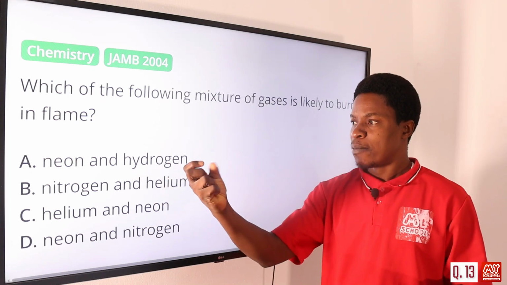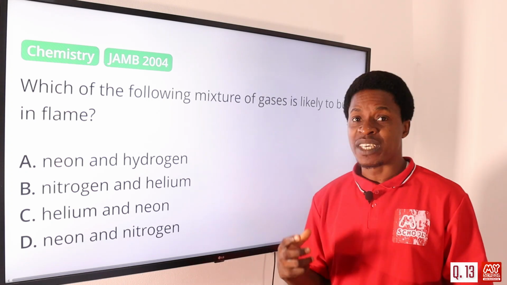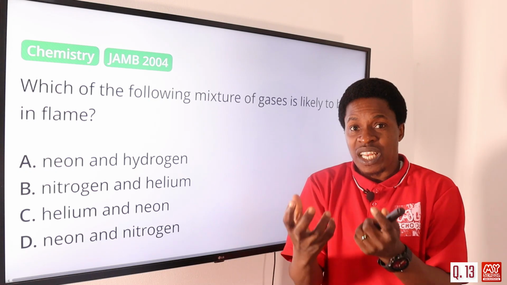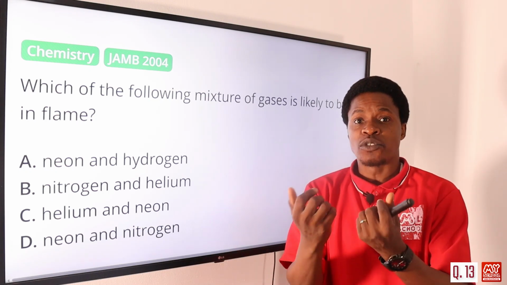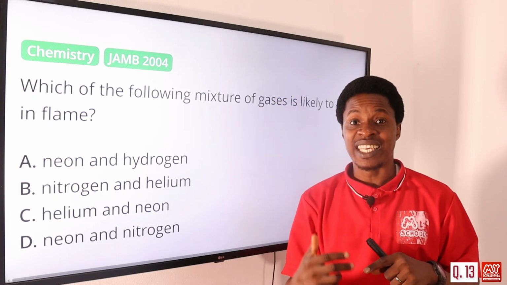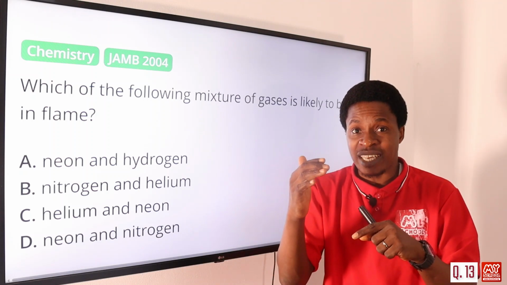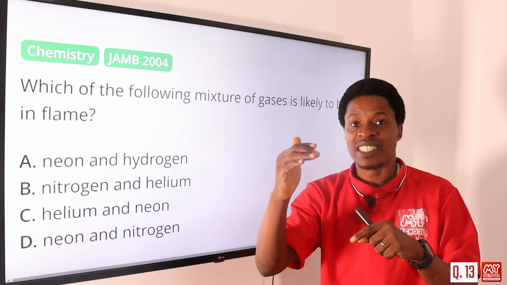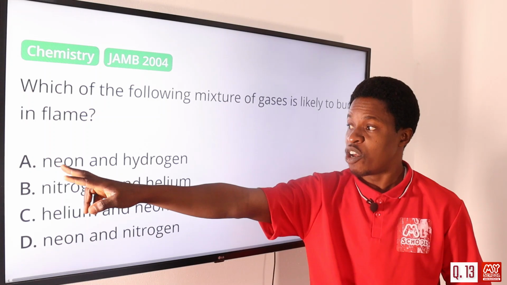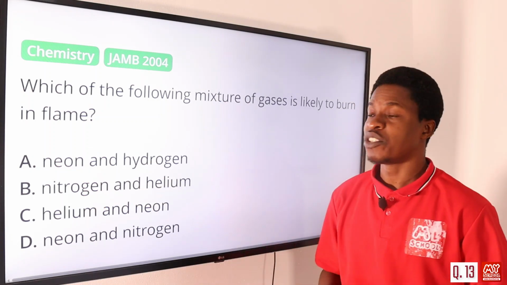What happens in this case? Usually when both of them combine together, if they are lit, maybe in a flame, they begin to burn, and while they are burning, the atoms that make up the gas absorb energy. When it absorbs energy, it becomes excited and moves to the excited state. Then by the time it begins to cool down, it loses energy and comes down. As it comes down from the excited state to the ground state, it emits energy in the form of flame. So neon and hydrogen is a mixture of gases that is likely to burn in flame.